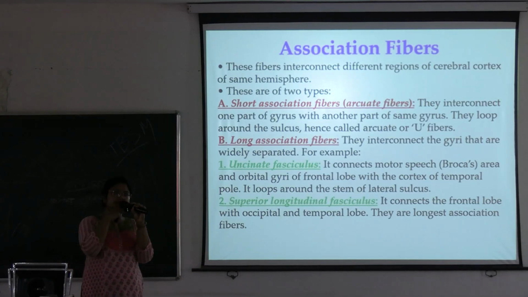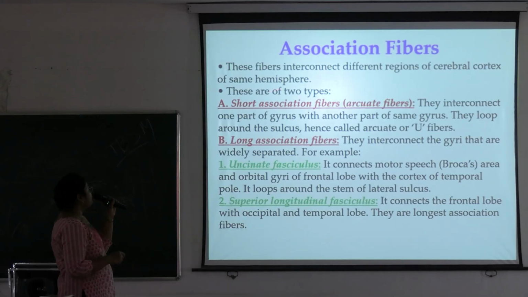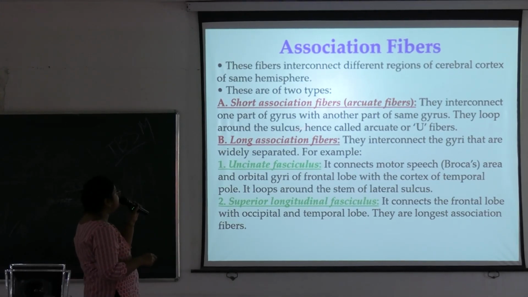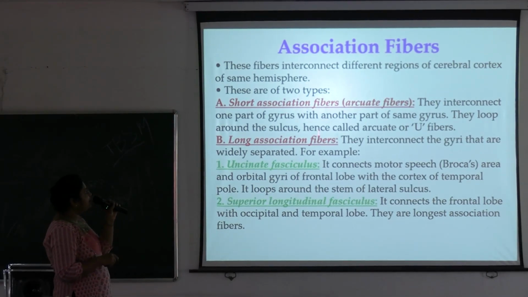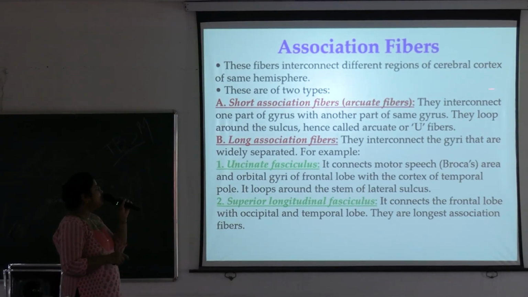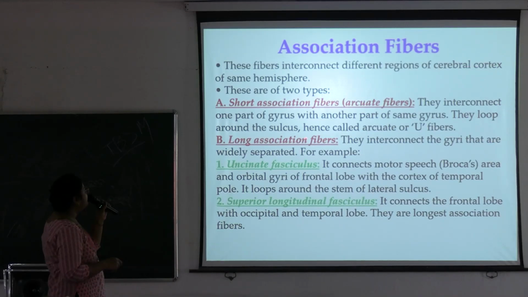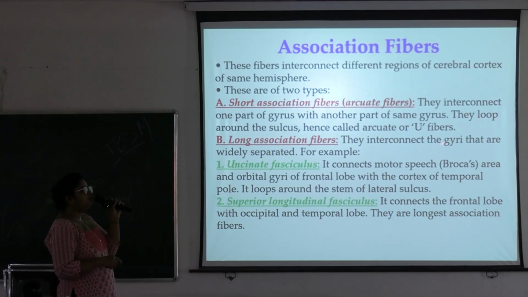We have two hemispheres of brain, right and left hemispheres. So there are two types of association fibers. Short association fibers, also known as arcuate fibers, and they interconnect one part of the gyrus with another part of the same gyrus, and they loop around the sulcus, hence called arcuate or U fibers. Okay. Next are the long association fibers.